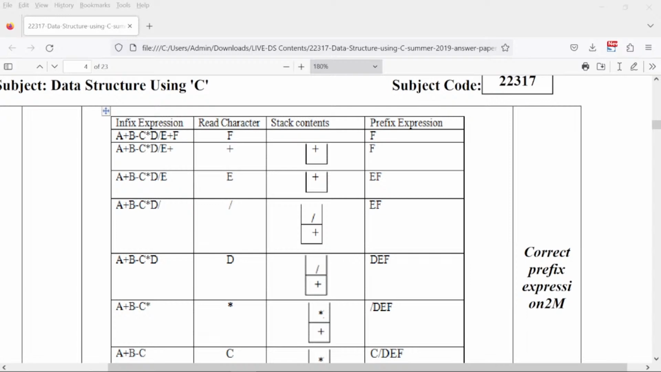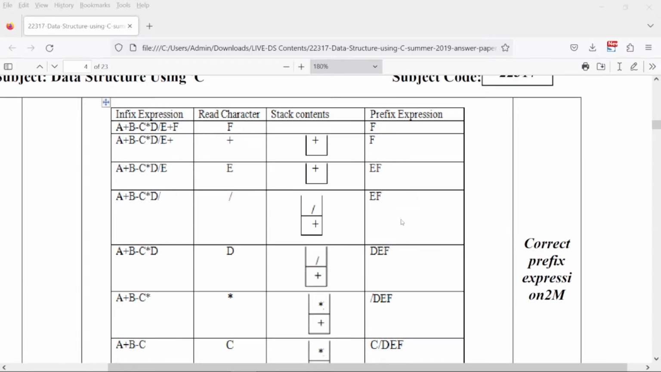Okay, so if I do this, now I'm reading the characters from the last. So when I'm saying F, okay, it's not needed. So in that case, I'll move to the next question.